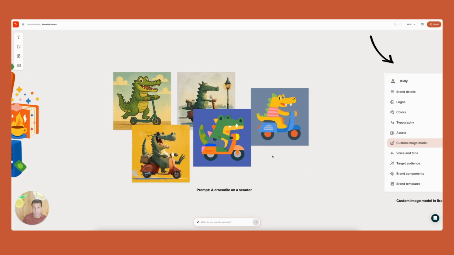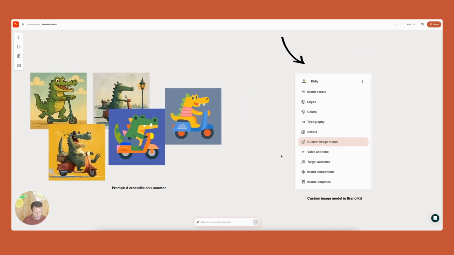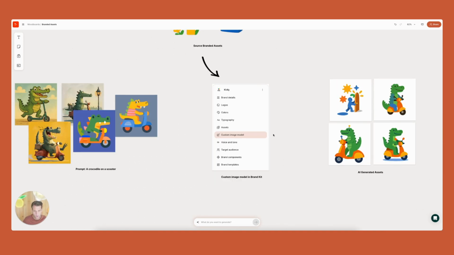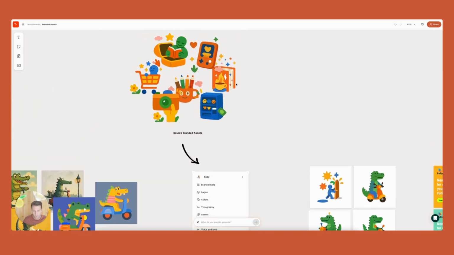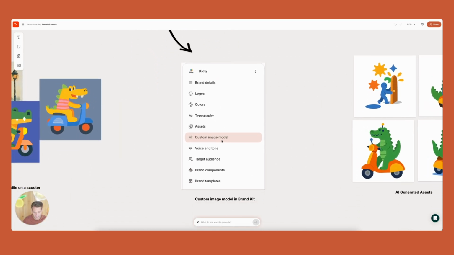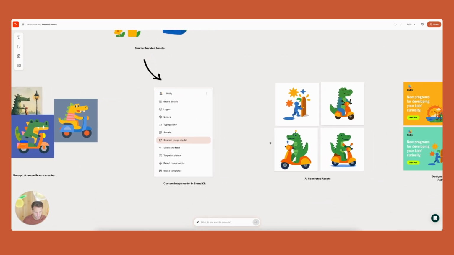You might actually get close, but there will be some hallucination, there will be some inconsistencies that make it hard for you to use really in production. So that's why we've built the custom image model feature inside BrandKit. What you do is upload your branded assets inside the custom image model in BrandKit, and you're going to be able to then generate assets.